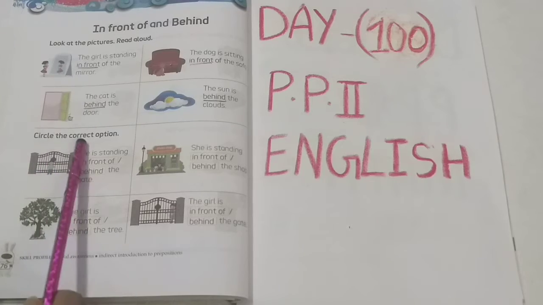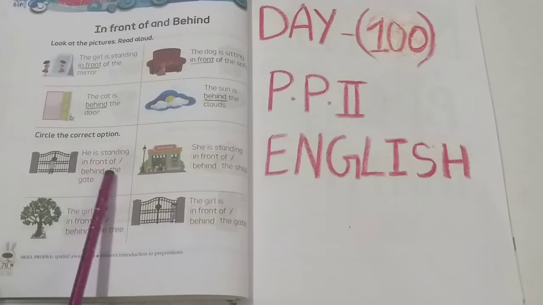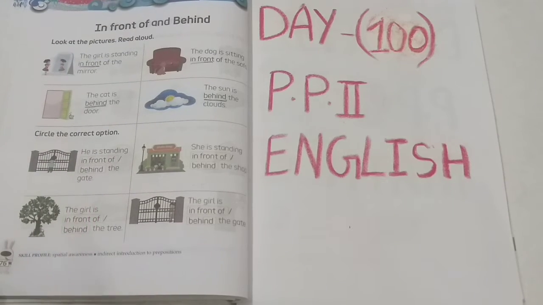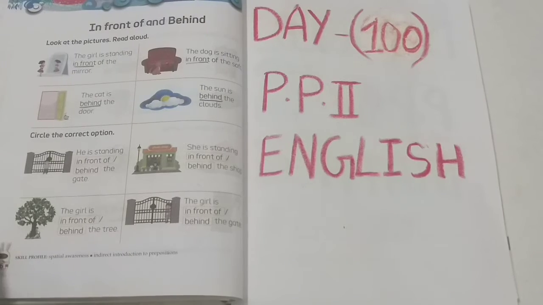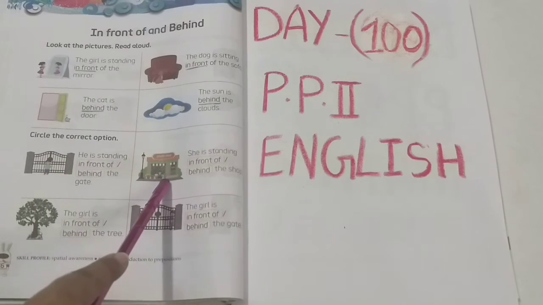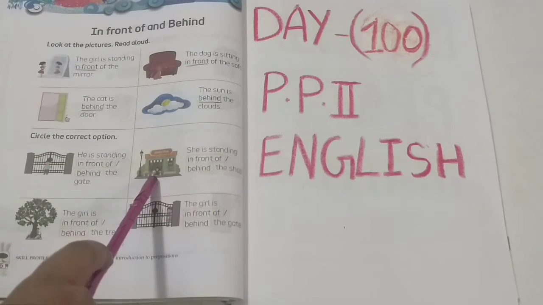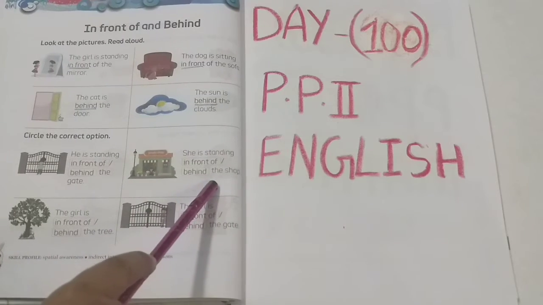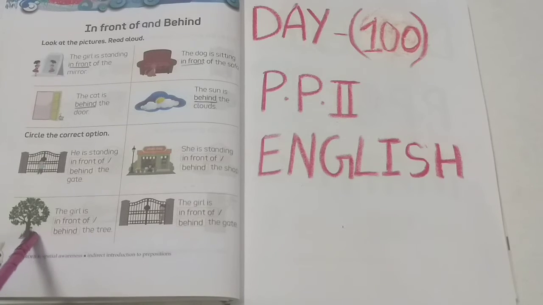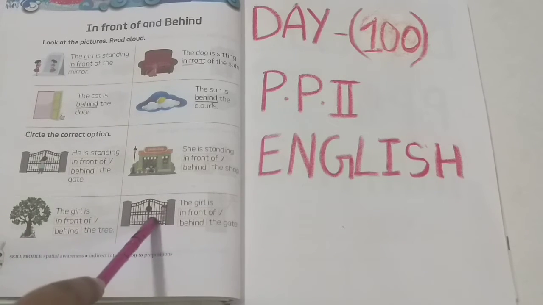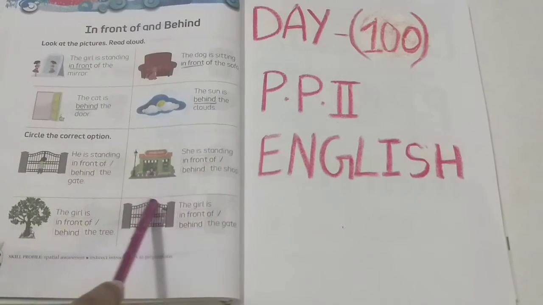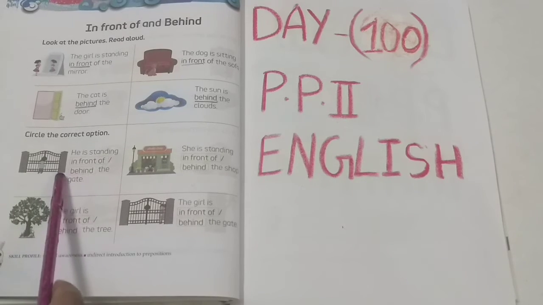Okay, circle the correct option. We have to read the sentence. First we need to look at the picture, read the sentence, then we have to select the correct option here. See here, the girl is there and the gate is there. Here in this picture you can see a girl is there and shop is there. Here tree and the girl is there. Again in the same picture, gate and the girl is there. So let's see what exactly where they are and what they are doing here.